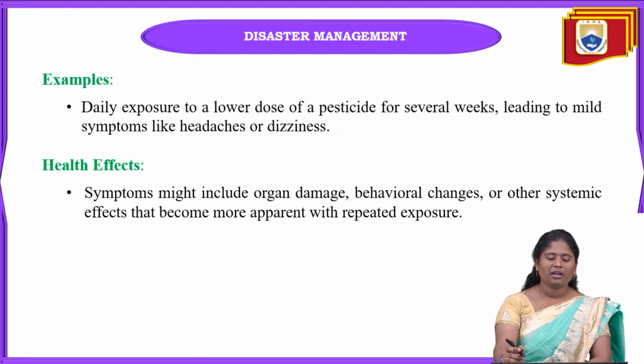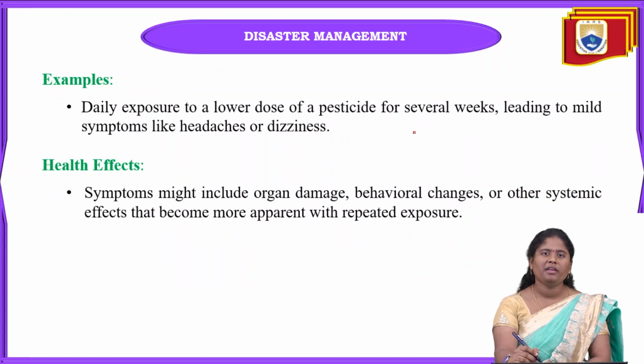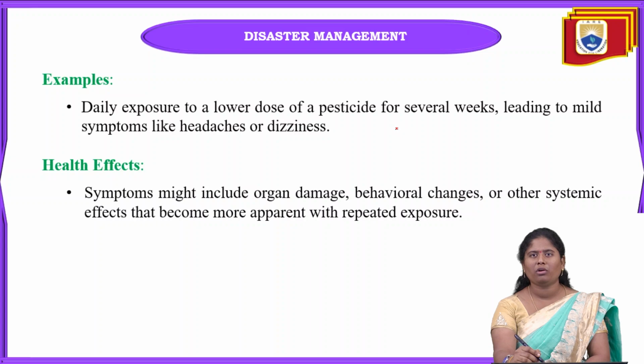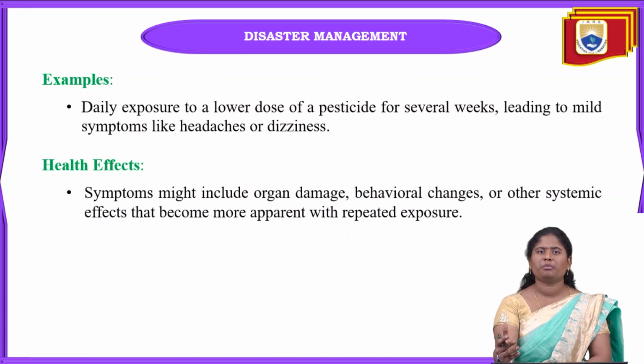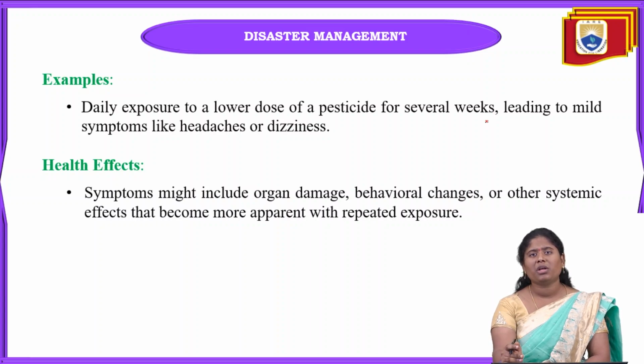Okay, and next one is examples. The main example of subacute toxicity is daily exposure to a very low dose of pesticides for several weeks or so, where we get symptoms like headaches and dizziness.